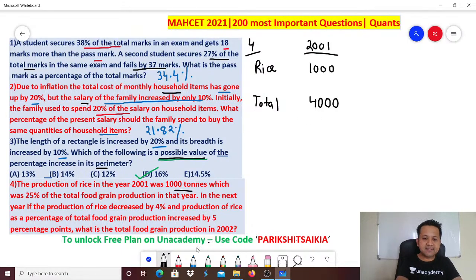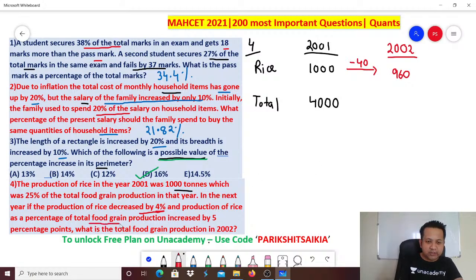Correct? Next. In the next year, if the production of rice decreased by 4%, let's take the next year, 2002. What happened to the production of rice? Decreased by 4%. So 4% decrease means 4% of 1000 is 40. So the new rice is 960. Correct? And then they say the production of rice as a percentage of the total food grain production increased by 5 percentage points.